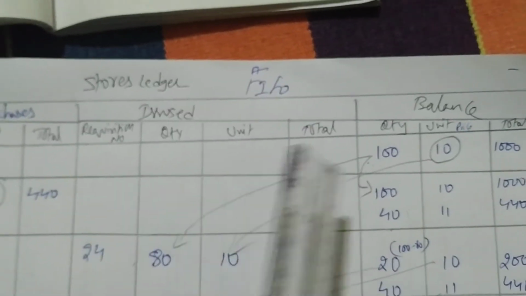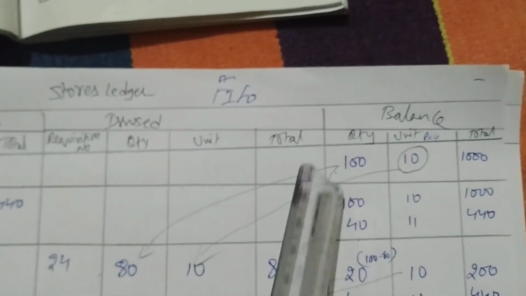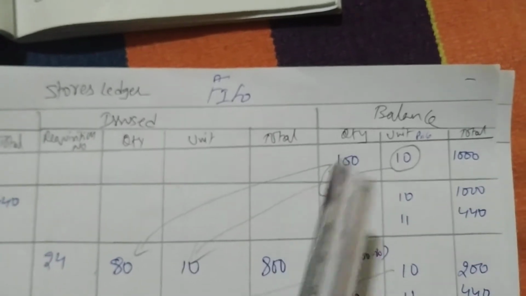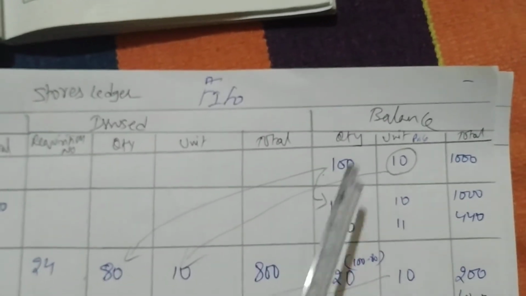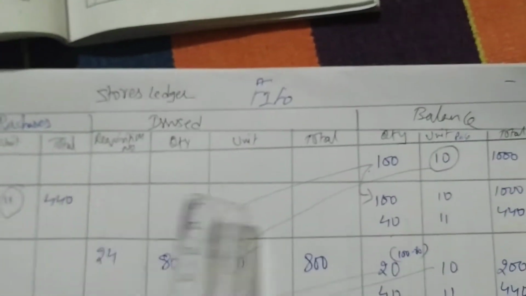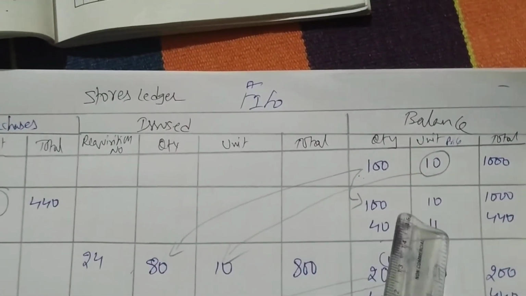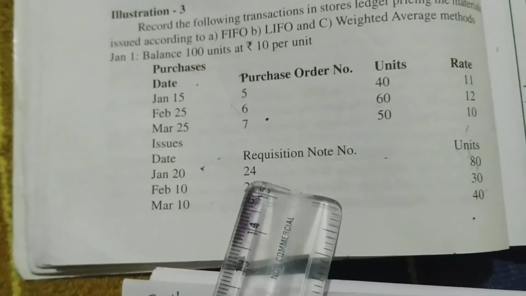So 100 units, you did not do anything here. Received, you did not do anything. So this you have to issue now. So you are issuing 100 units. So you have a balance now: 100 units at 10 rupees each, 1000. Again you have purchased these 40 units, that will come and sit in the balance: 40 at 11 for 440. Next, after January 15 we have the date January 20.